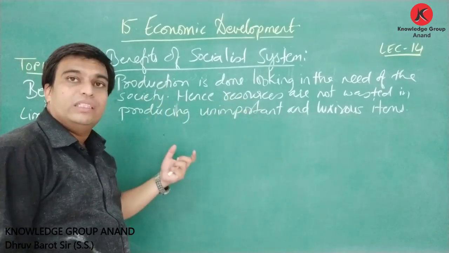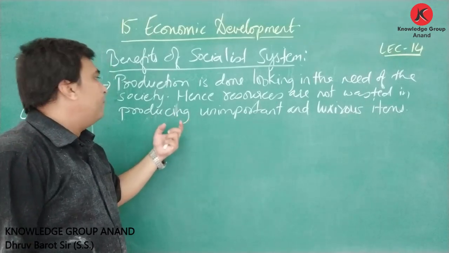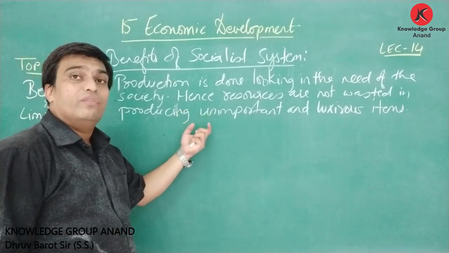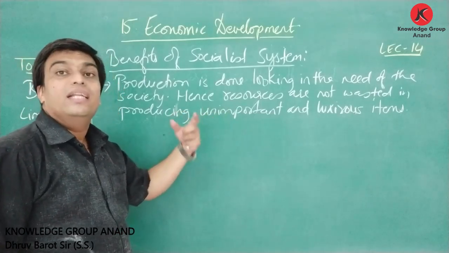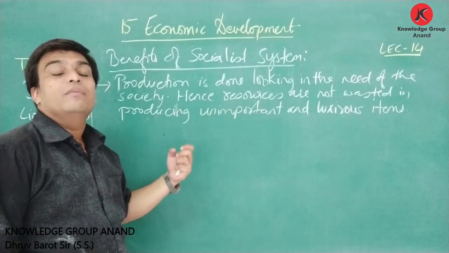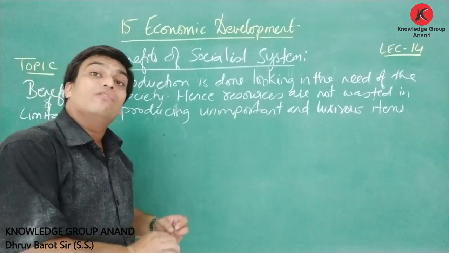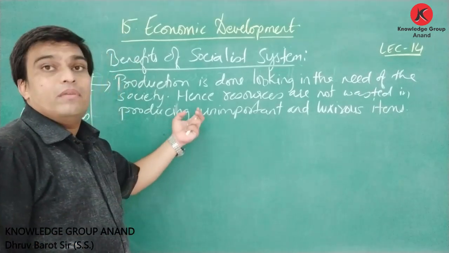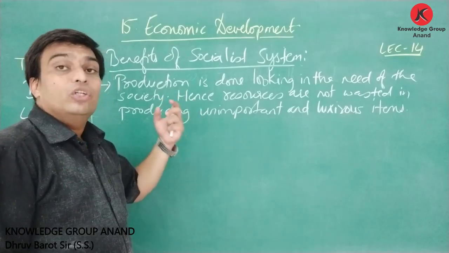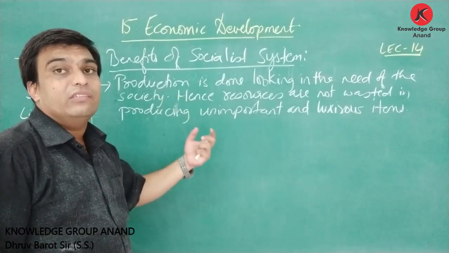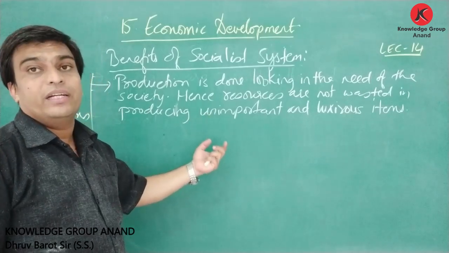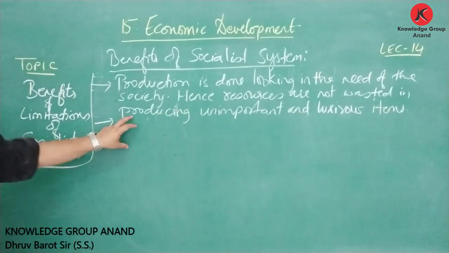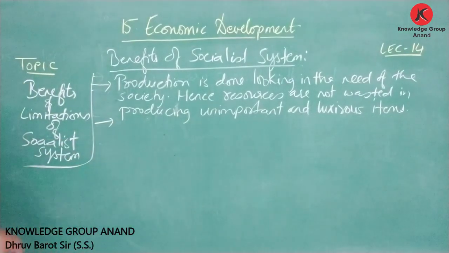Hence, resources are not wasted. Due to that, resources are not wasted in the production of unimportant and luxurious items. As we learned in the market system, production was always of luxurious items, because profit was at the center. But here, as social welfare is at the center, the government looks at the needs of the people, so unnecessary production of unimportant and luxurious things is not done, and that is why resources are not wasted. So this was the first benefit.